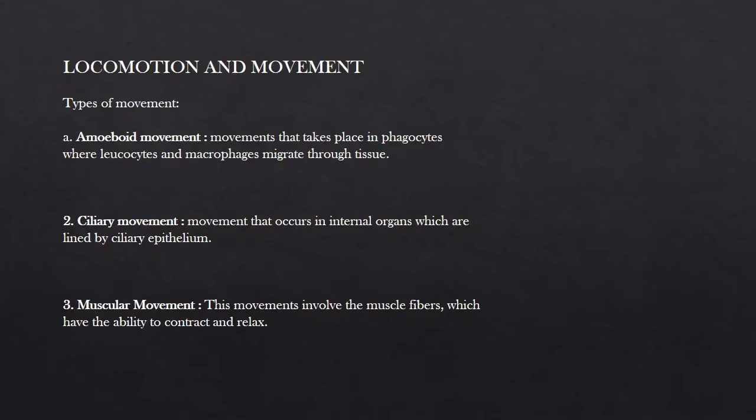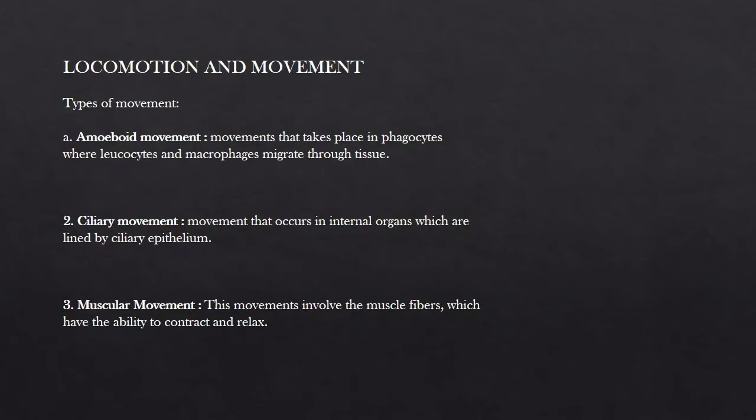The second one is ciliary movement. These are the movements that occur in the internal organs which are lined by the ciliary epithelium. Now ciliary is the process that produces aqueous humor, which is responsible for providing oxygen, nutrients, etc., to parts which do not have their own blood supply.